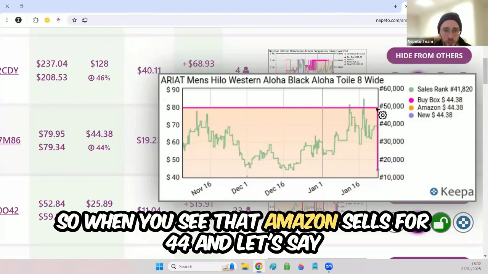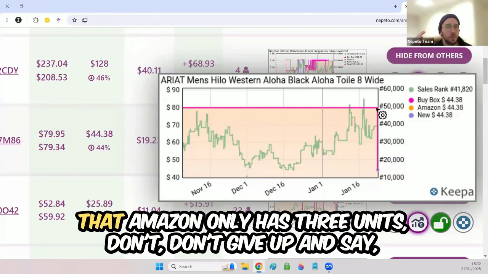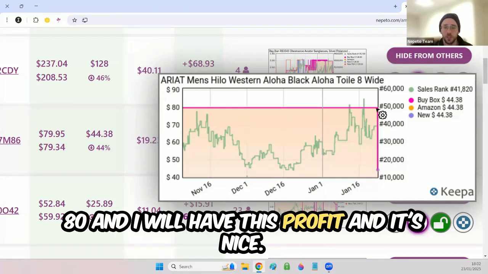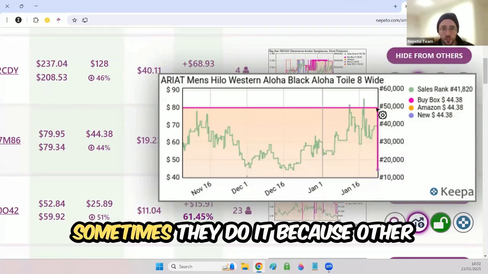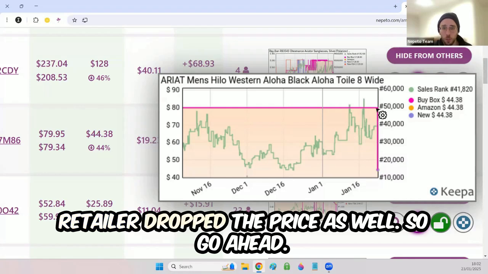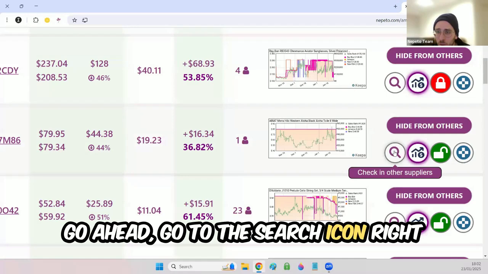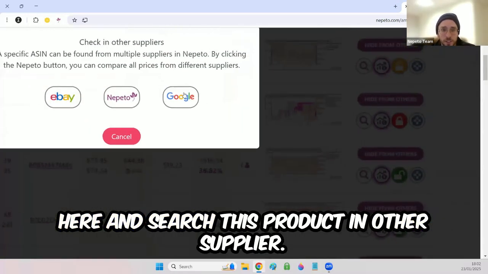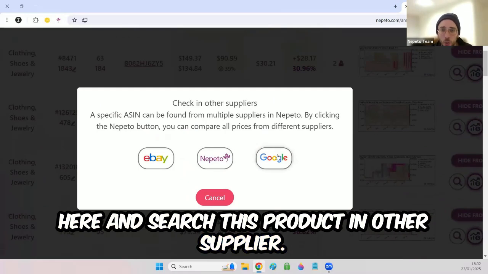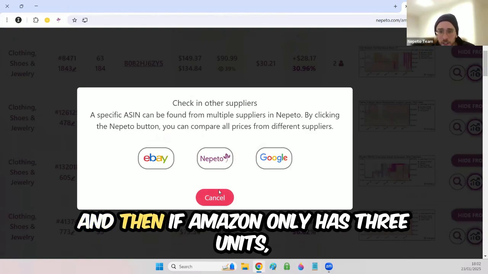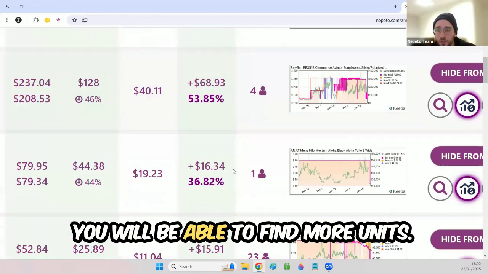So when you see that Amazon sells for 44, and let's say that Amazon only has 3 units, don't give up and say, okay, I bought these 3 units and I will sell them for 80 and I will have this profit and it's nice. Don't give up. Sometimes they do it because another retailer dropped the price as well. So after you purchase from Amazon at this point, go to the search icon right here and search this product at other suppliers. You can search in Google or you can search in Keepa. I recommend you use both. And then if Amazon only has 3 units, you will be able to find more units.